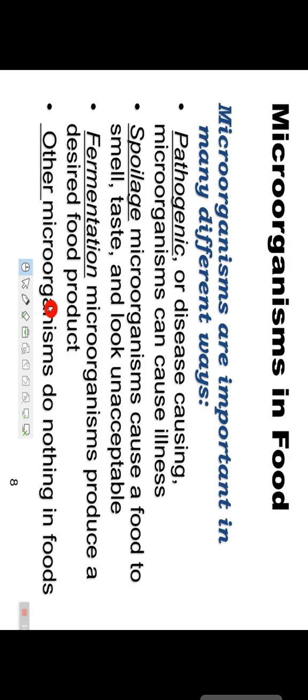Other microbes do nothing in foods. So these are three different ways they are important and how they are harmful. So pathogenic and spoilage are harmful effects of the microbes, whereas fermentation is the useful effect of the microbes. Clear?